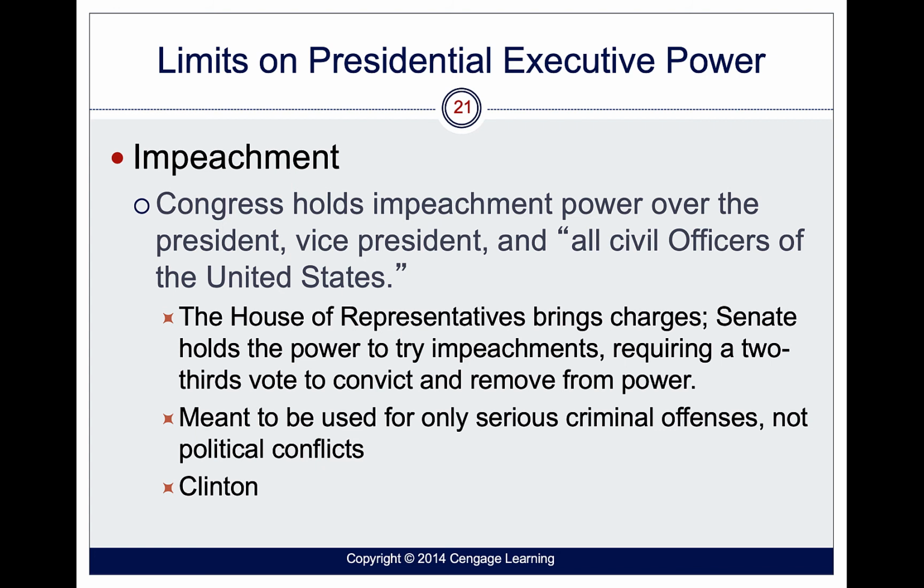Like I said before, there have been 3 presidents that have been impeached, and articles of impeachment have been issued 4 times. One was Andrew Johnson, 2 was Bill Clinton, and we had 2 instances where Donald Trump was impeached, right? The House of Representatives will issue the articles of impeachment or bring charges, and then the Senate will act as the jury. And as we saw with the Johnson impeachment, the Clinton impeachment, and the 2 Trump impeachments, they did not have enough votes to remove the president.